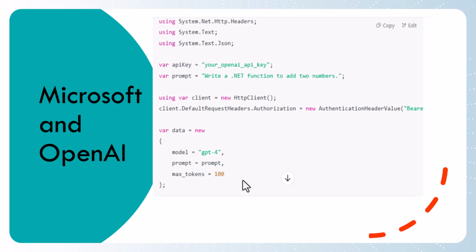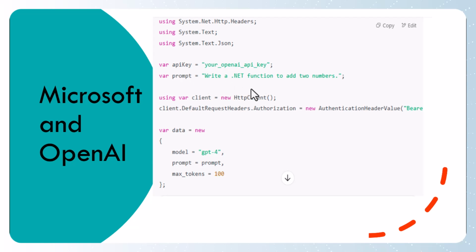Now when we are a developer, how can we build our artificial intelligence application using OpenAI? That's another question, right? This is a sample code. It is more understandable to the .NET developer. Whenever we consume APIs, in the same way we can also consume the OpenAI service, and this service gives you the OpenAI API key, and that API key you can also find in the ChatGPT web portal.